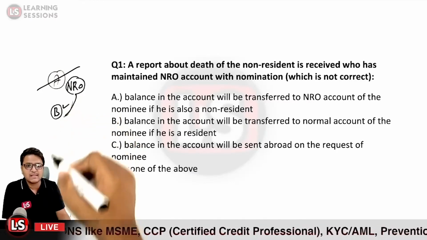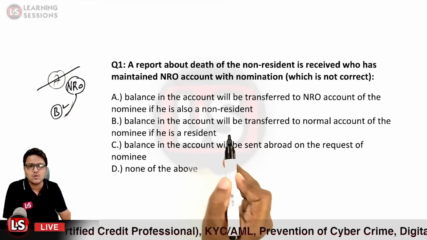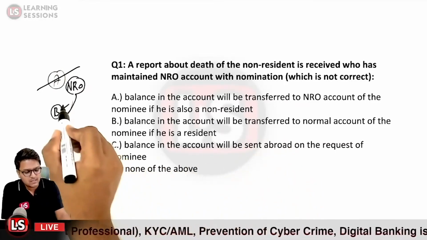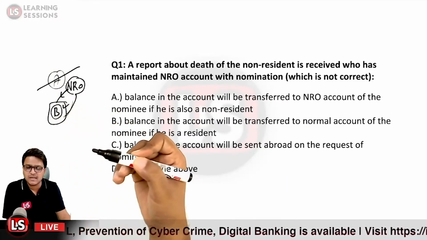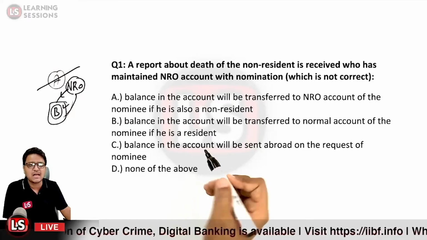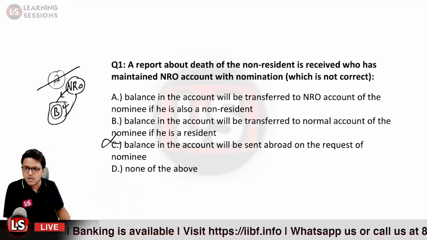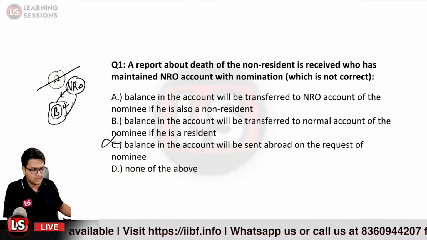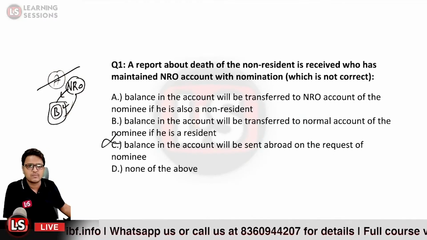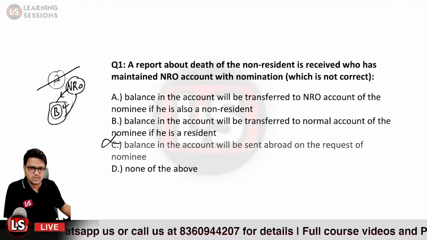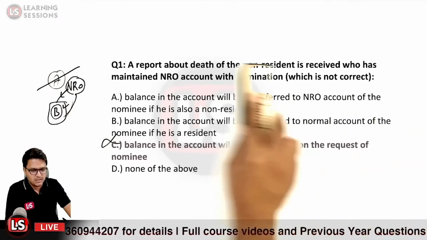Yes, that is true. And second, it says the balance in the account will be transferred to the normal account of the nominee if he is a resident. So if he is a resident of India, in that particular case the balances will be transferred to the normal account of person B. That is also true. And balance in the account will be sent abroad on the request of nominee. Would that be possible? No, that is not possible, and that is not correct over here. So option C is the right answer in the case of question number 1.